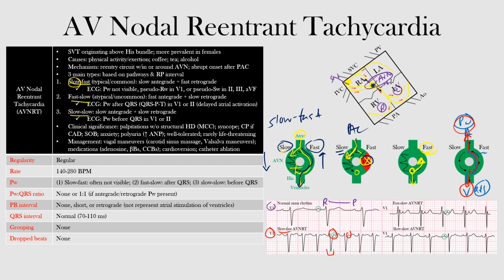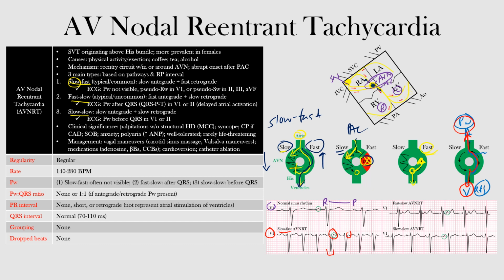The next type is the uncommon or atypical form, the fast-slow AV-NRT. This accounts for about 5 to 10% of all cases, and what we see here is a fast AV nodal pathway for antegrade conduction and the slow AV nodal pathway for retrograde conduction. This is pretty much the opposite of the typical form.